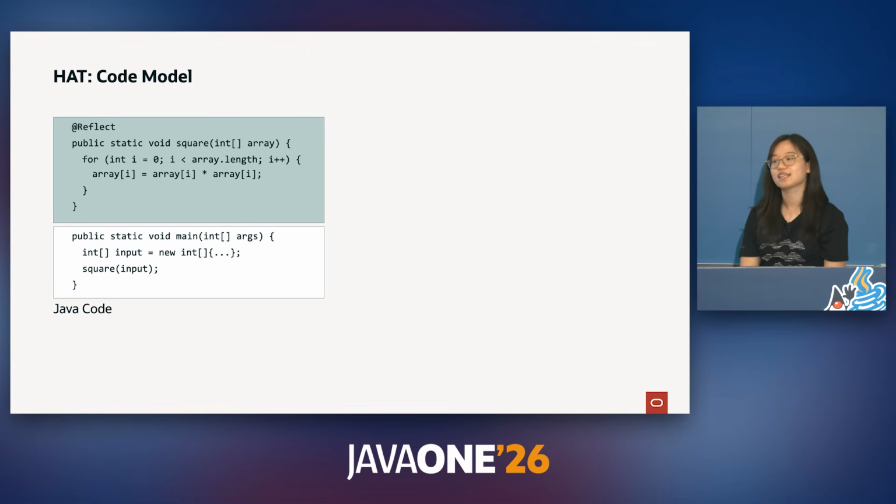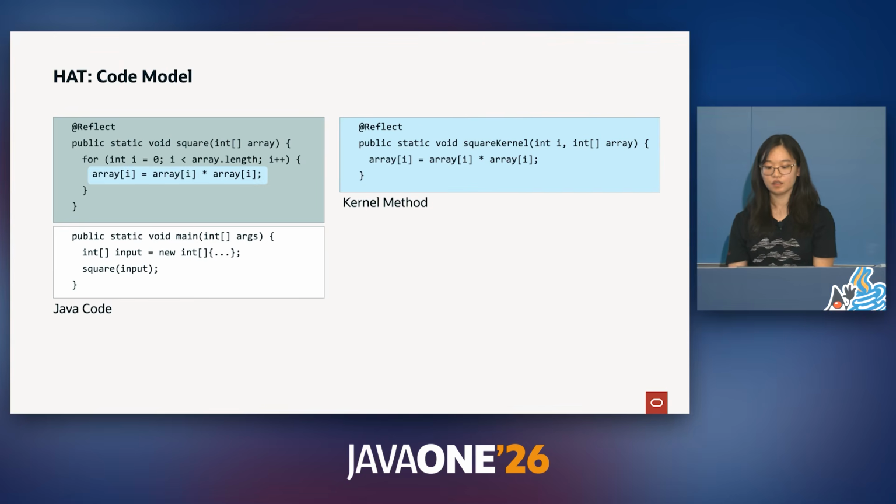To understand how exactly HAT works, let's take a simple example and try to parallelize it. This is a simple loop for squaring every element inside of an array. And if you note, every operation that occurs on the array is independent of the other elements and can be parallelized. We can extract the exact squaring of the elements into a separate method, like so. This method will become our kernel method, the method that is run on every single thread, and each thread will be passed an array and an index to take the square of.